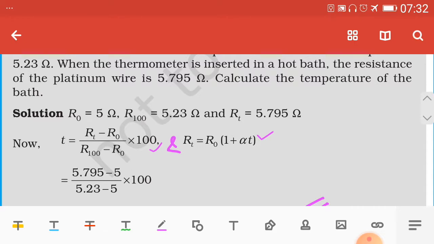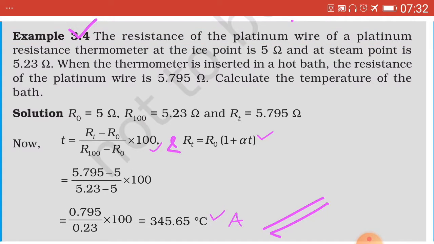And RT equals R0 into bracket 1 plus alpha T. The bracket is important, which has been tick marked. So now substituting the values of RT, R0, R100 and R0 again in the denominator respectively, this is equal to 5.795 minus 5 upon 5.23 minus 5 into 100.